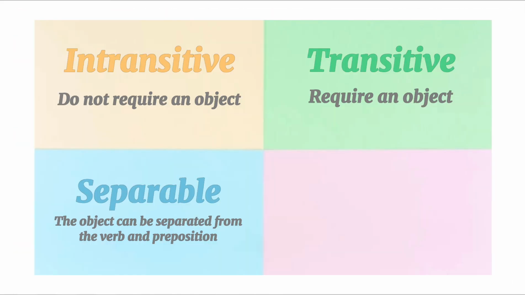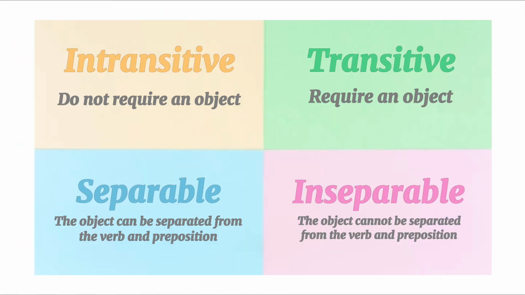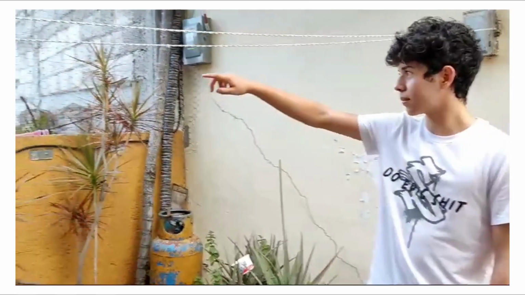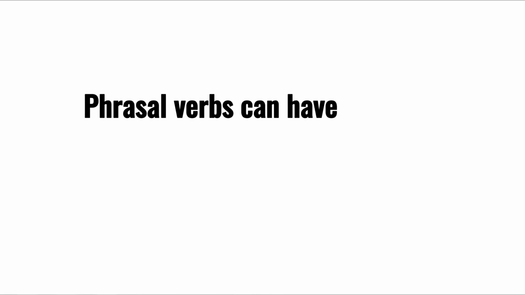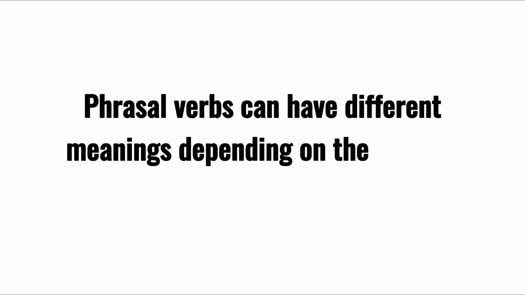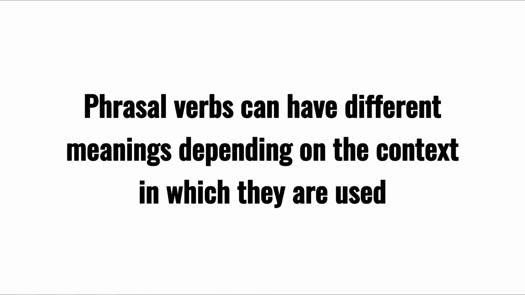Example, turn off the light. Fourth, inseparable. The object cannot be separated from the verb and preposition. Example, look after someone. The phrasal verbs can have different meanings depending on the context in which they are used.